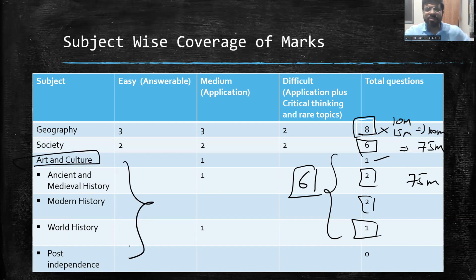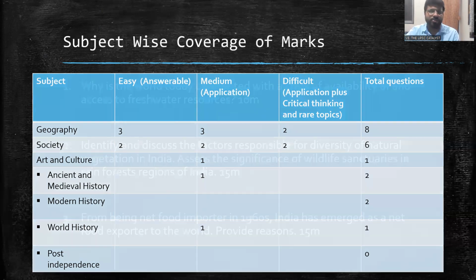One observation for this year, no post-independence. It's not like you have to ignore. Whatever you read from world history post-independence, it will be useful as part of your preparation for essay and all, right? Anyhow, they didn't ask about these things. So let us observe the difficulty nature and all the questions. So this is the typical coverage. 100 marks for geography, society 75, art and culture, history and various dimensions together 75. There are not much of new major trends here, right? The similar thing is being continued.